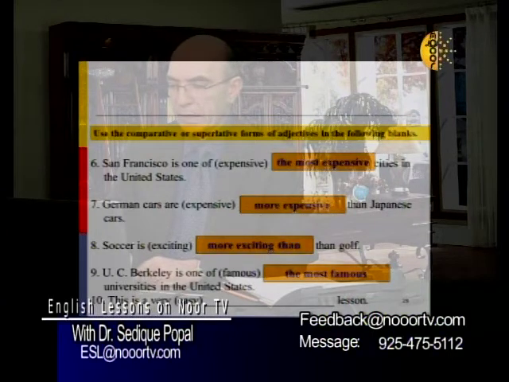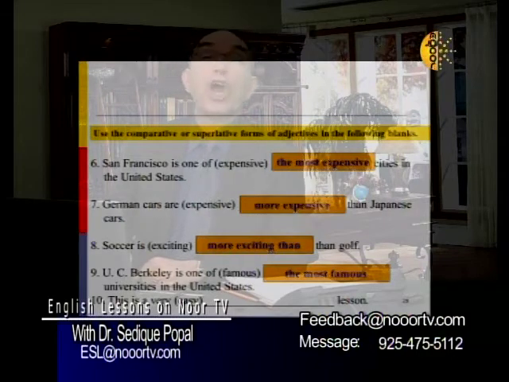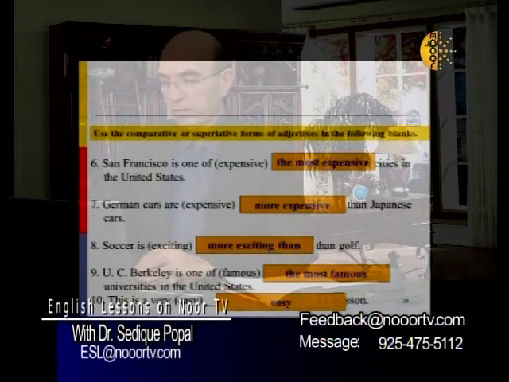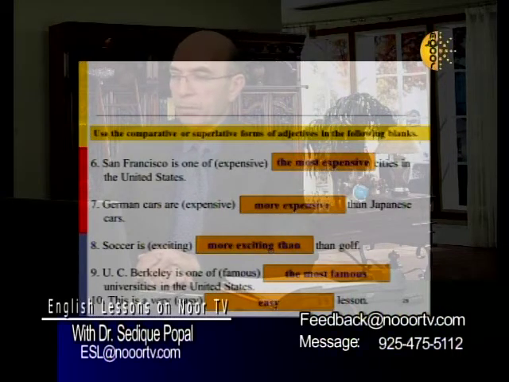Number 10. This is a very easy lesson. Now, are we talking about many lessons or just this one lesson? The answer is there is no comparison here. We use the simple form of adjectives. Now, let me read these sentences with correct completion.